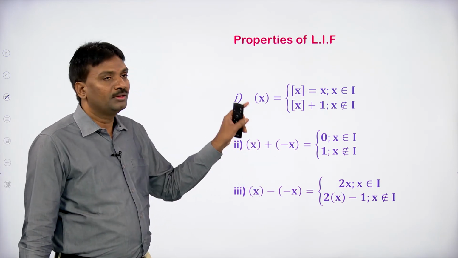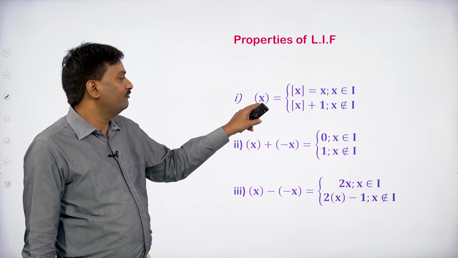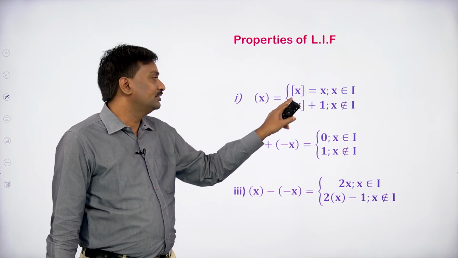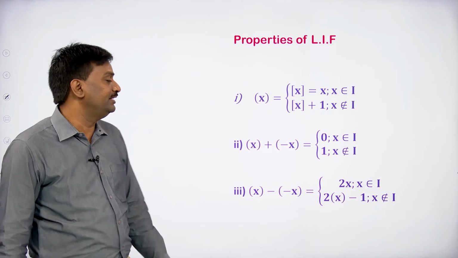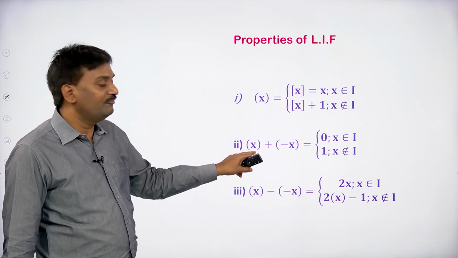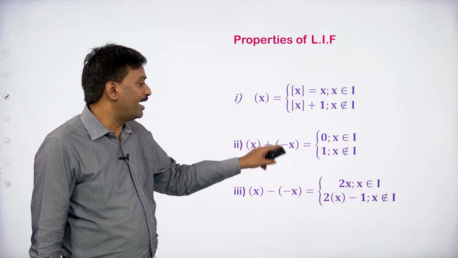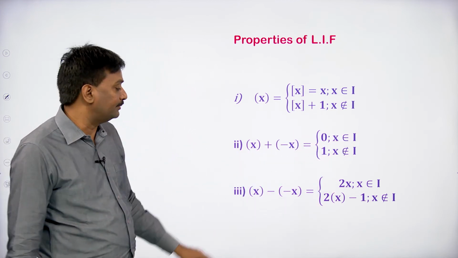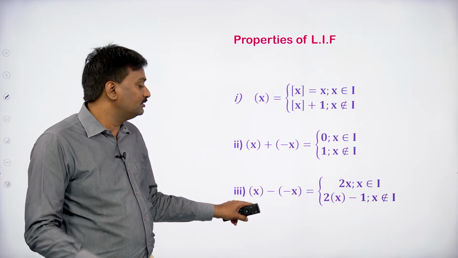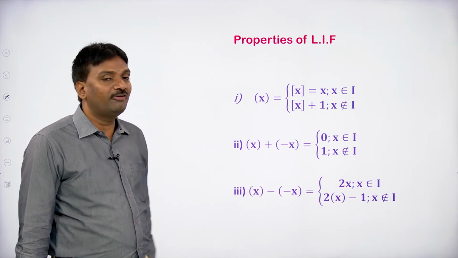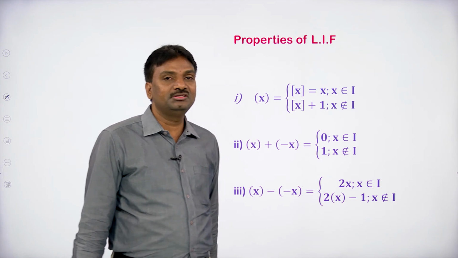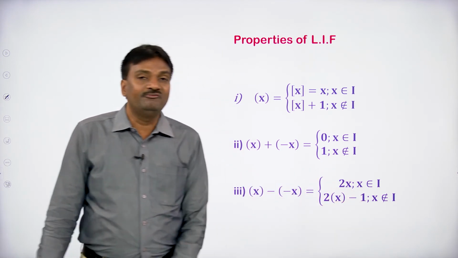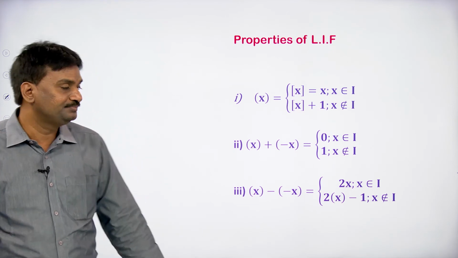So these are the properties. The least integral part of x equals step x when x is an integer, and step x plus 1 when x is not an integer. The least integral part of x plus the least integral part of minus x is 0 if x is an integer, and 1 if x is not an integer. The least integral part of x minus the least integral part of minus x is 2x if x is an integer, and 2 times the least integral part of x minus 1 if x is not an integer.